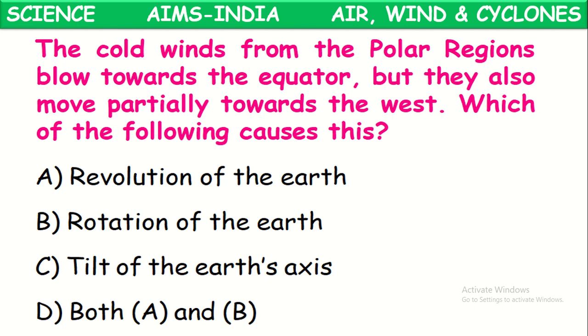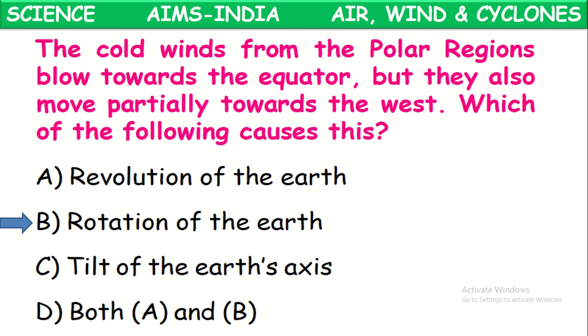So these cool winds blow from polar regions to the equator, but they also move partially towards the west. What is the reason for this? Because of the rotation of the earth. Here also the reason is the rotation of the earth.